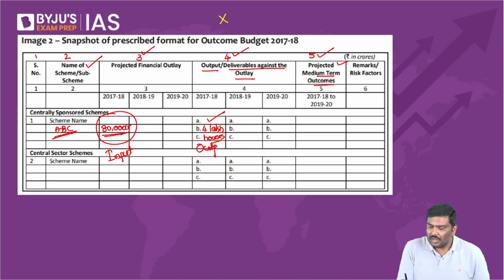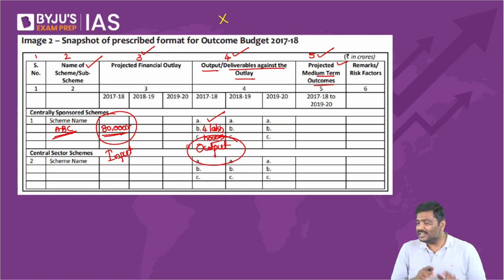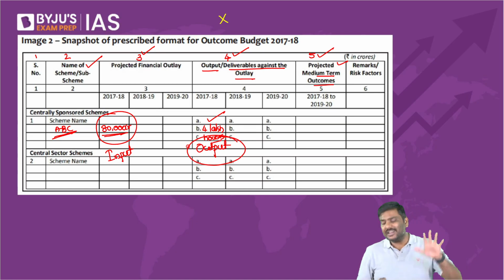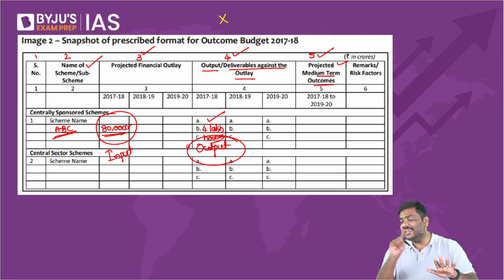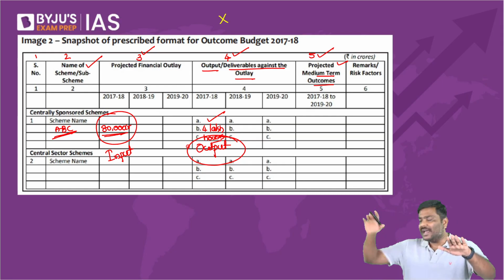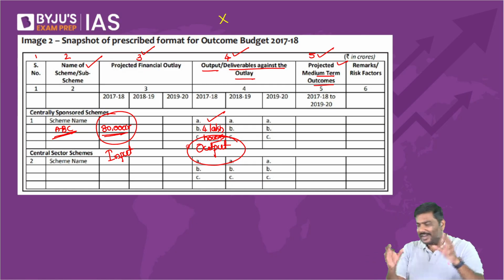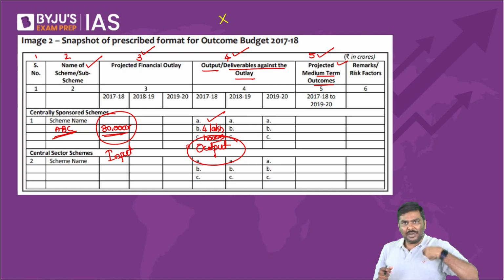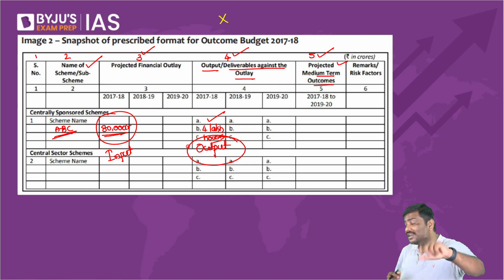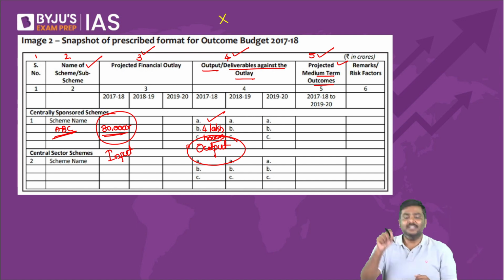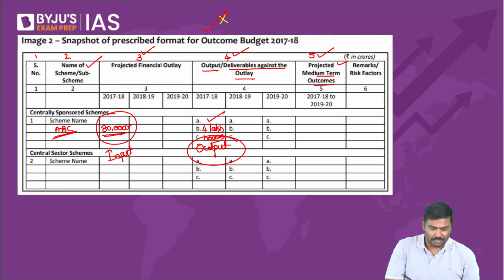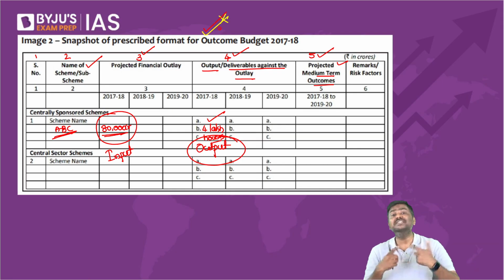We are creating a linkage between input and output. That is, we are trying to find out how much money we have spent and what is the outcome of this expenditure. This budget is called outcome budget. This exercise is called outcome budgeting.